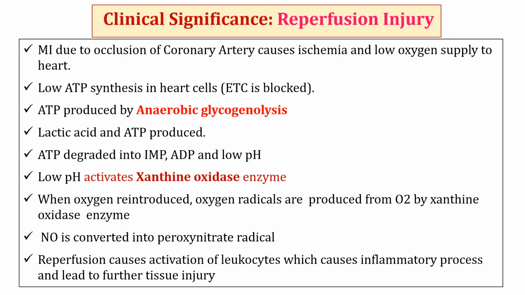When oxygen is reintroduced, activated xanthine oxidase enzyme uses this oxygen to convert xanthine into uric acid. At the same time, superoxide radical is produced, which can start free radical chain reaction. Nitric oxide is converted into peroxynitrite free radical, which causes endothelial activation. Activation of leukocyte causes inflammatory process and leads to further tissue injury. All these events occur in mitochondria of myocyte and apoptosis is induced.